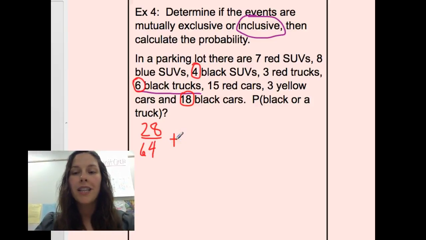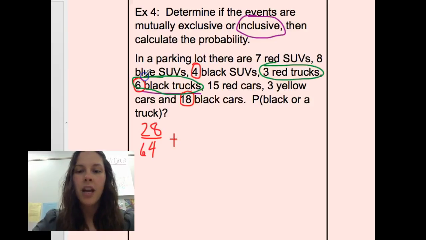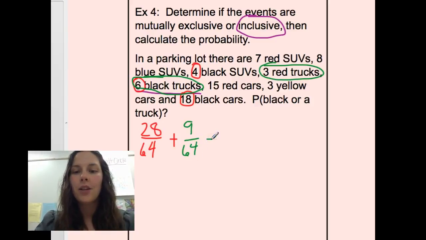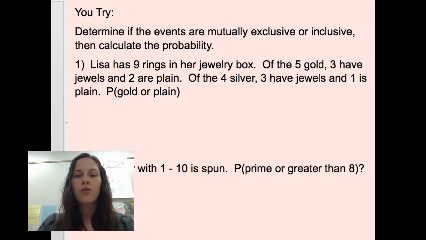Plus, probability that it's a truck. So we have 3 red trucks, 6 black trucks for a total of 9 trucks out of the 64 vehicles, minus those 6 black trucks that we counted twice for a total of 31 out of 64. Here are your 2 U-Try questions.